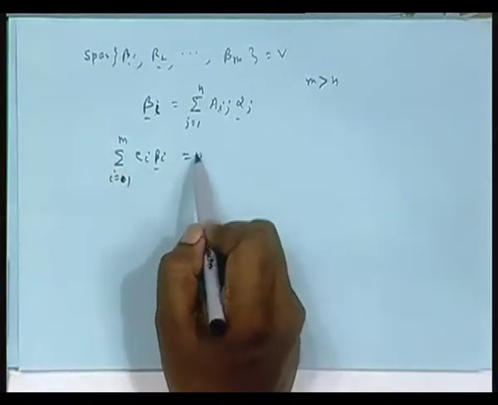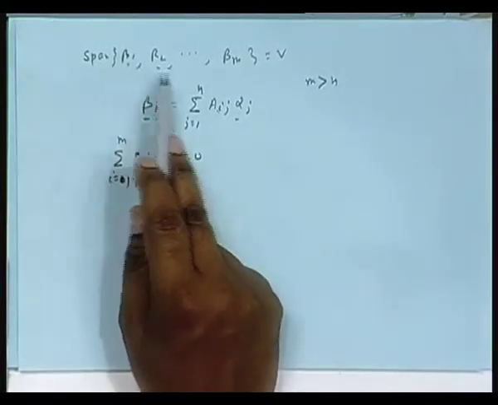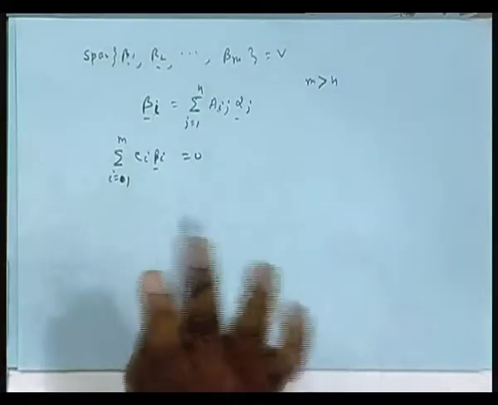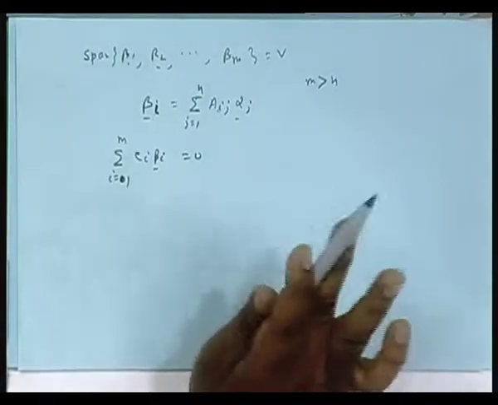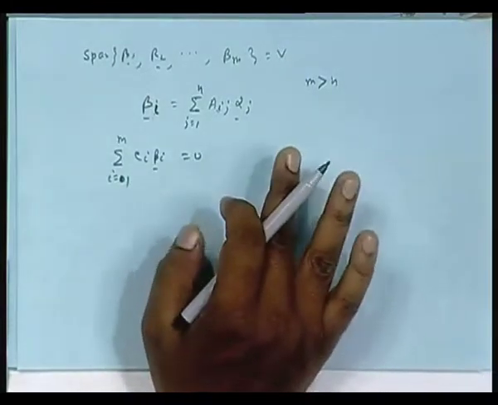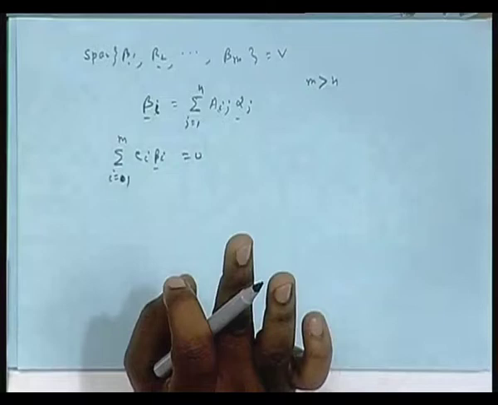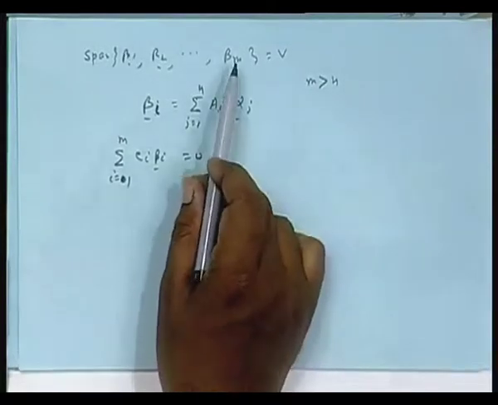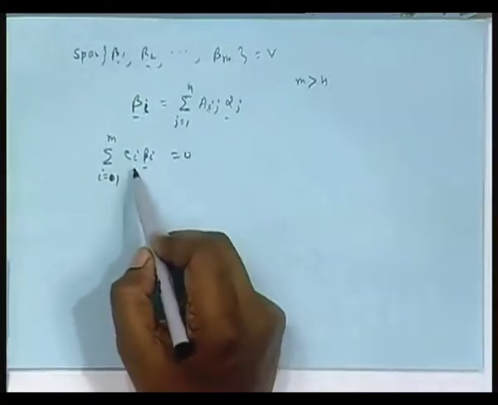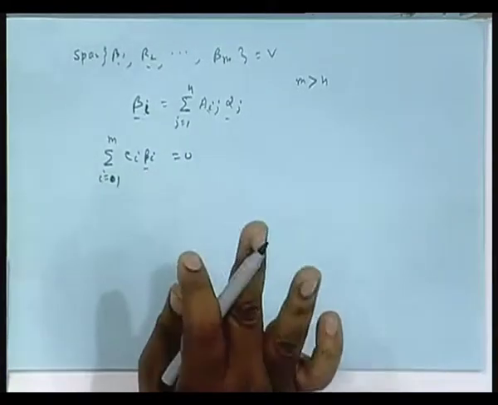Suppose this is 0. Since they are proved to be linearly independent, about that there is no doubt, whether it is betas or alphas, they are mutually linearly independent, that is true. From the way we have constructed them, we have already given that proof. LI is never in question, the number is in question, whether m and n will be the same or not. Okay. So, since they are LI, the only solution for this would be c 1 equal to c 2 equal to c m equal to 0, that we know.